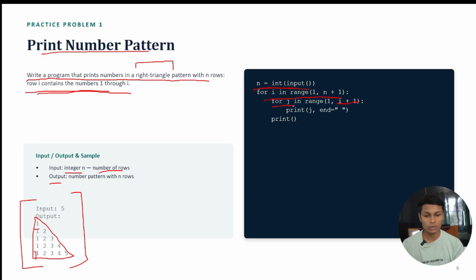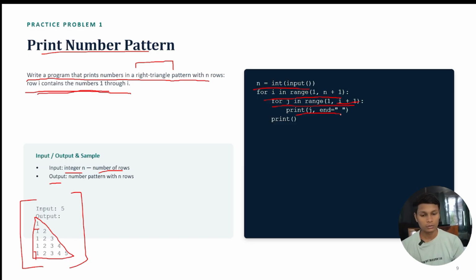After that we write our for loop, for j in range 1 comma i plus 1, because we want the numbers starting with 1. After that the number will be increased, that's why we are using this. And we are going to print j.